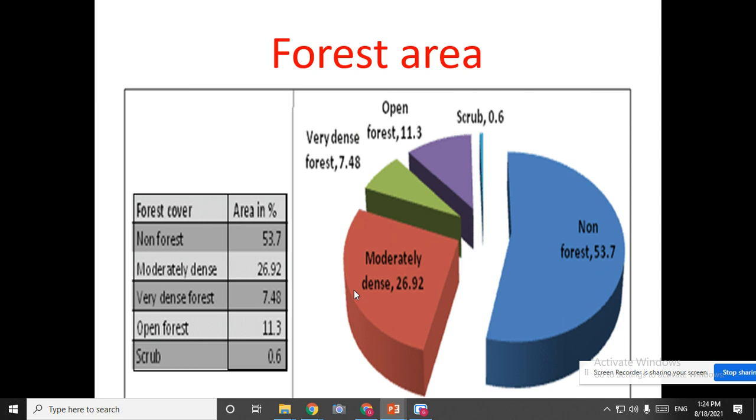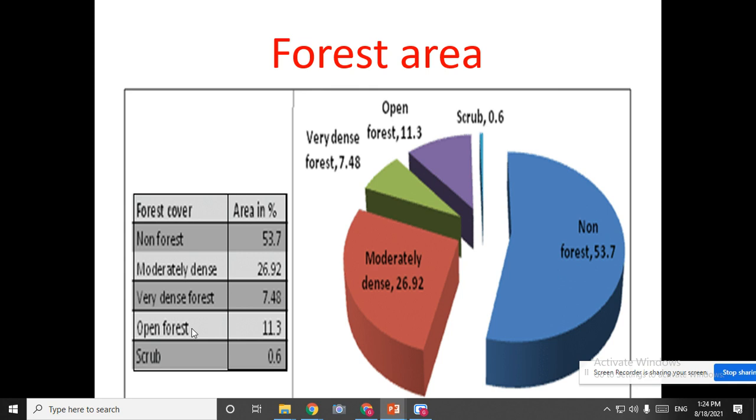And the brown colored part, that is a half triangle, is for moderately dense. There is no thick vegetation, no more plantation. Next, the green colored one you can see is very dense forest, where there is a lot of plantation and a large amount of animals found. Very dense forest it is called, and the percentage is 7.48 of total 100%.